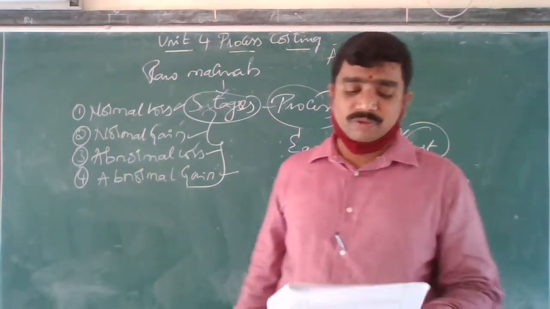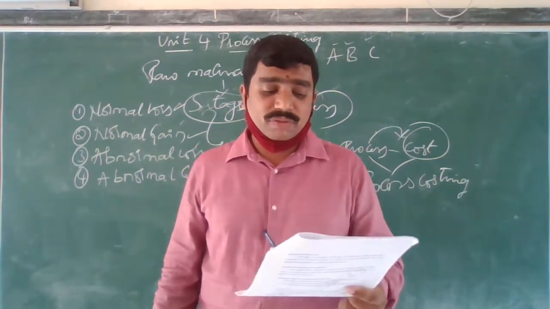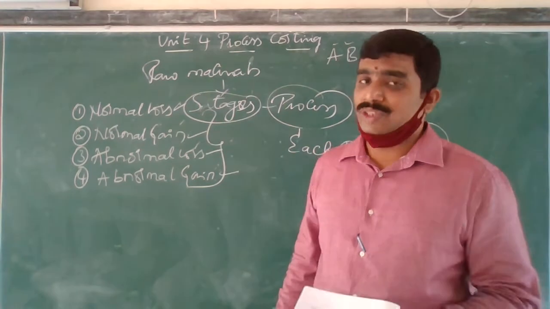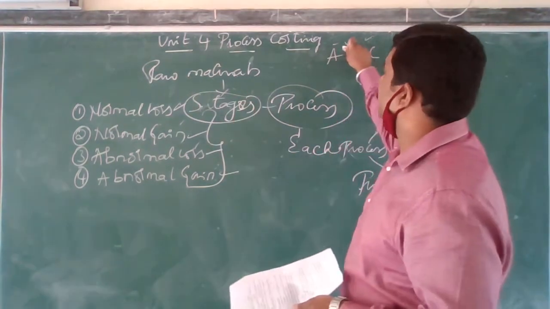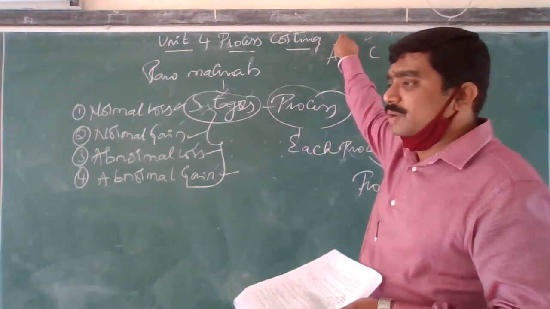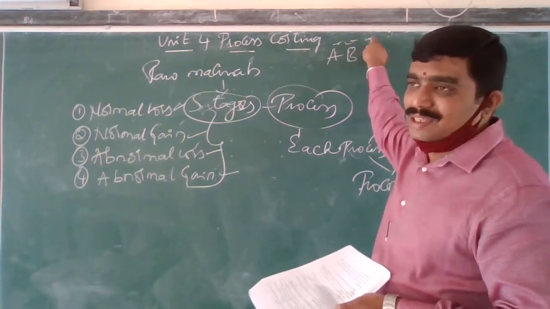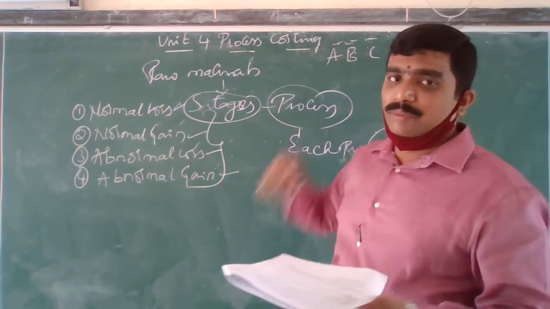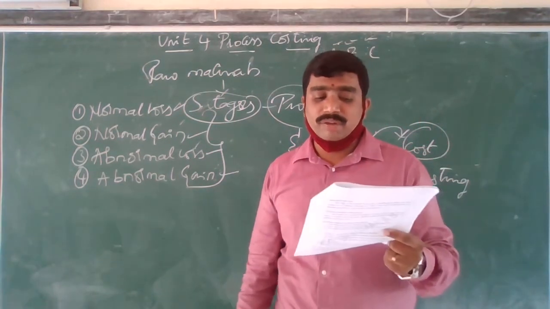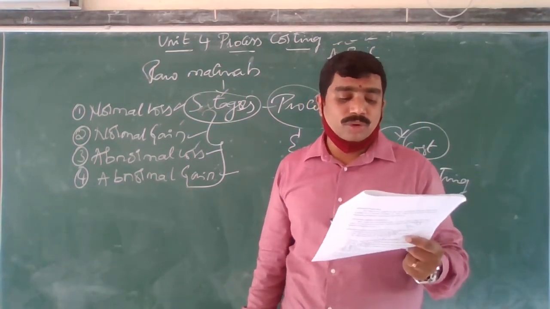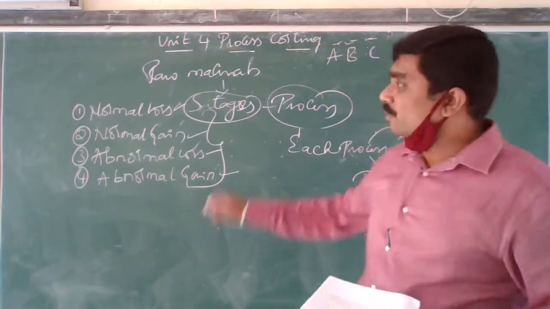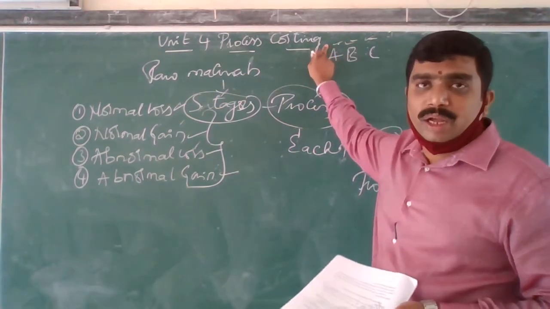See the first point. The factory is divided into a number of processes, like A, B, C, or X, Y, Z, or 1, 2, 3. The factory is divided into a number of processes, and an account is maintained for each process. For each process I am going to prepare an account.